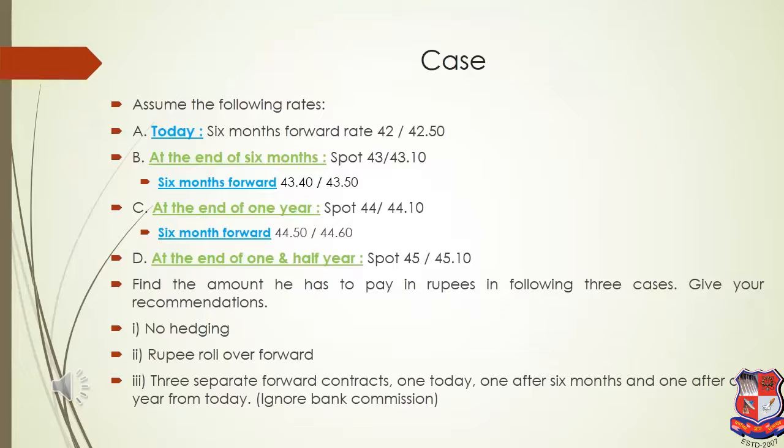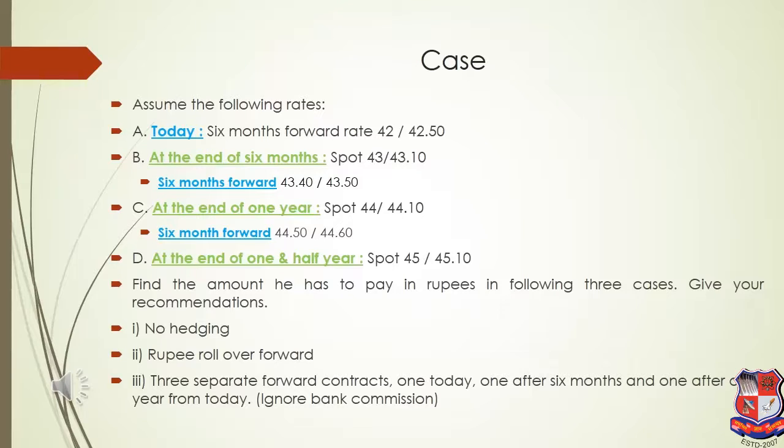Today, let's say for example, is 1st January. Today, that is on 1st January, if somebody wants to enter into a contract for June, that is after 6 months, the 6-month forward rates are given as 42 and 42.5. Now after 6 months, that is on 30th June, the spot rate is 43 and 43.10. I think there is no requirement to mention that 43 is the bid rate and 43.10 is the ask rate, which I have already mentioned in the previous session.